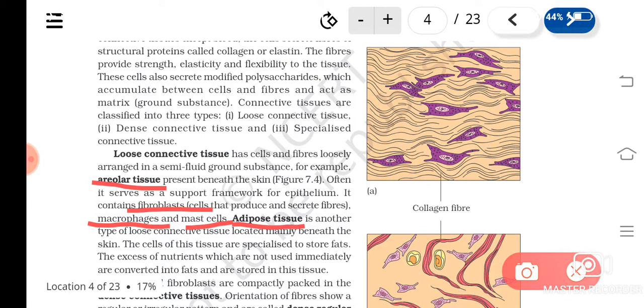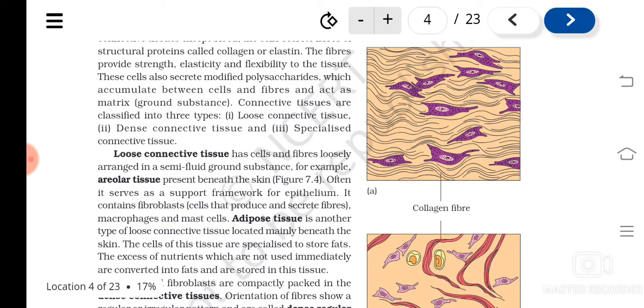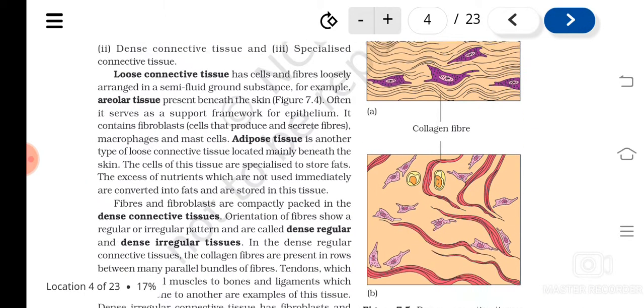Is it clear? Then another kind of loose connective tissue. What is the speciality of loose connective tissue? The cells and fibers are arranged loosely in a semi-solid matrix. Is it clear? Now adipose tissue is another kind of tissue found under the skin. It is a kind of loose connective tissue only, and the major function of this is to store fat.